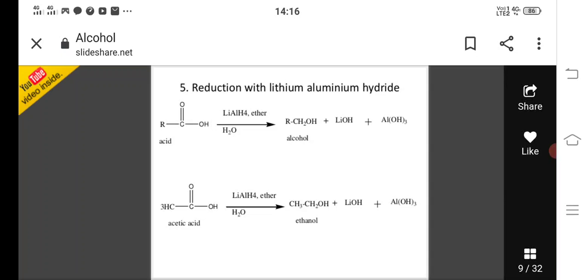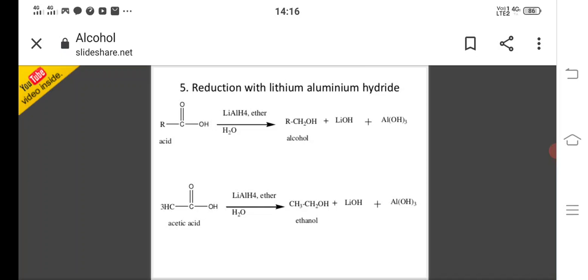For example, acetic acid, CH3COOH. Acetic acid also undergoes reduction with lithium aluminum hydride in presence of ether. On hydrolysis it is converted to ethanol, CH3CH2OH. Ethanol is formed plus lithium hydroxide and aluminum hydroxide.